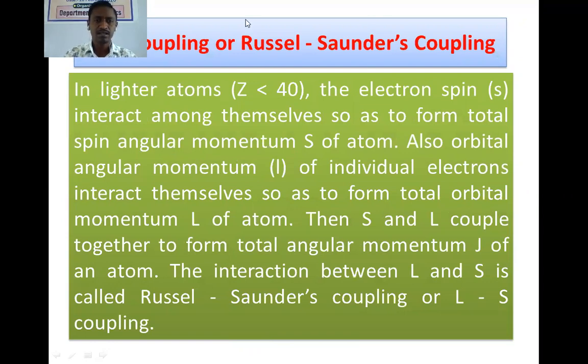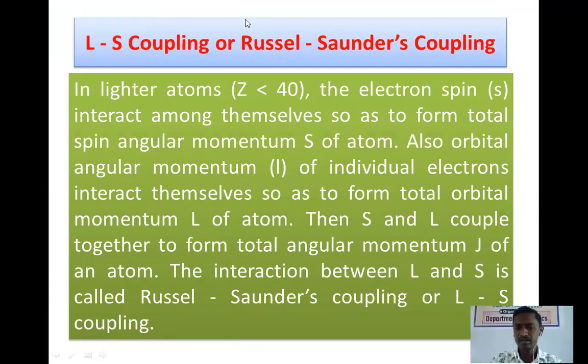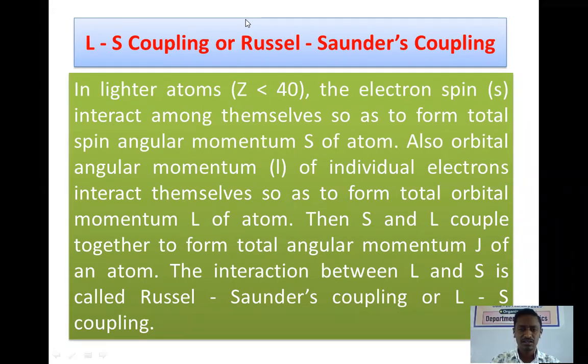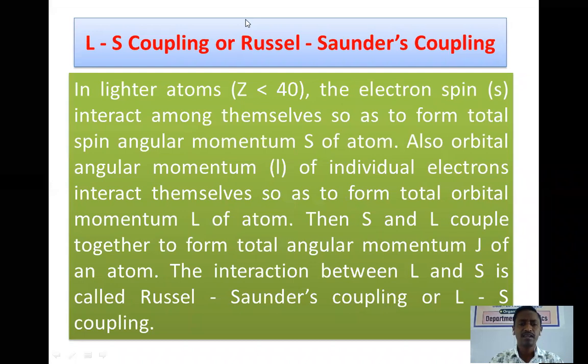This LS coupling, as I have already mentioned, exists for lighter atoms having atomic number less than 40. In lighter atoms, the electron spins, small s being the spin angular momentum of a single electron, interact among themselves so as to form a total spin angular momentum capital S of the atom.